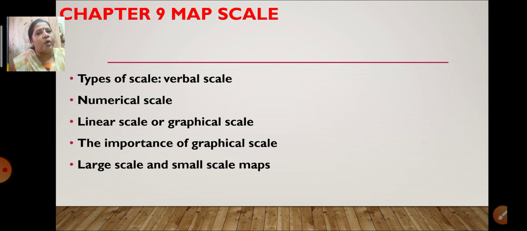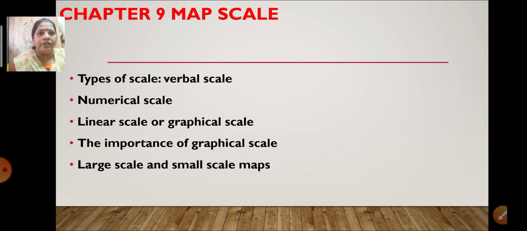Then what is a small scale map? When a larger area on the ground is shown in a small area on the map, that is called a small scale map. The scale of this map is more than 1:10,000, it becomes 1:50,000 also. Such is the scale of the small scale map. What are examples of small scale maps? Yes, the world map and the various maps shown in the atlas.